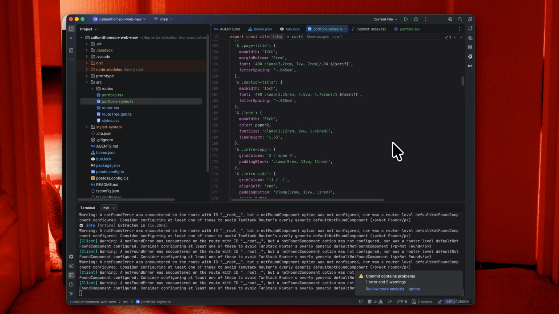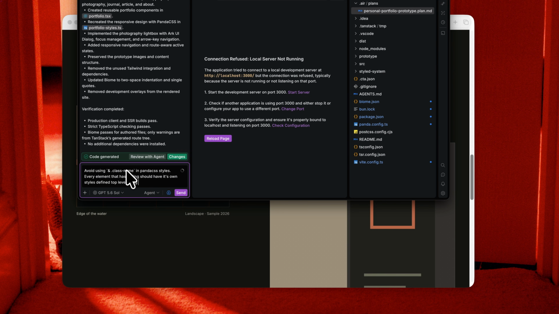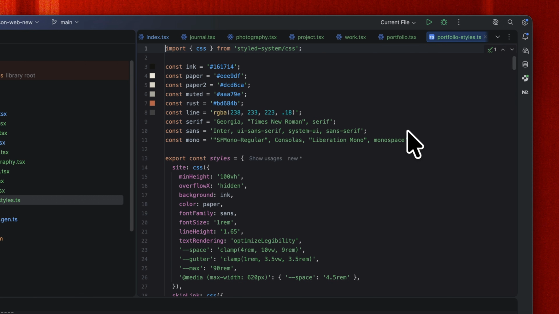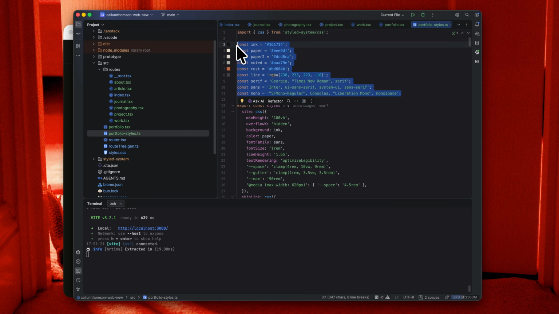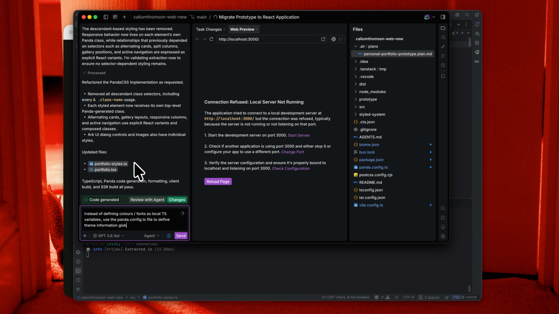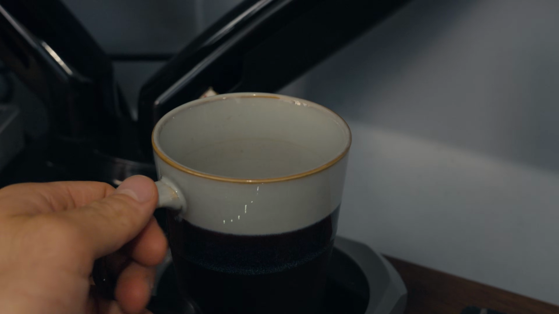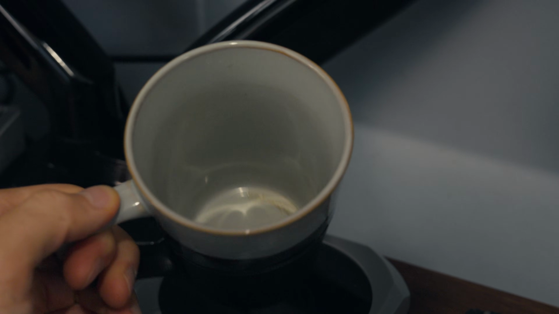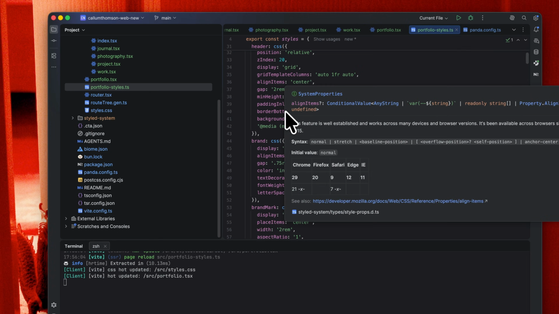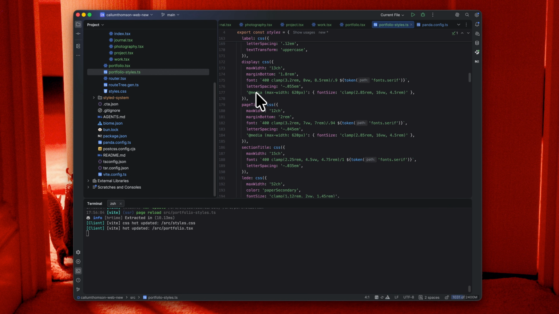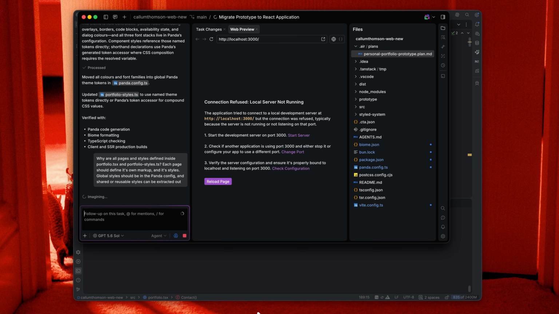I've told it to use Panda CSS, but I can see quite a few places where it's using class name selectors, and I don't want it to do that. I've also noticed that it's defining local variables for styles, and it shouldn't really be doing that. It should be using the Panda config file properly. For some reason, all the pages in styles are defined within portfolio.tsx and portfolio.styles.ts, so I'm not quite sure what's going on there.